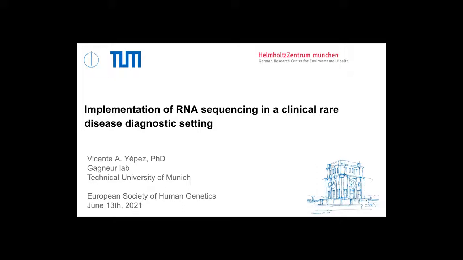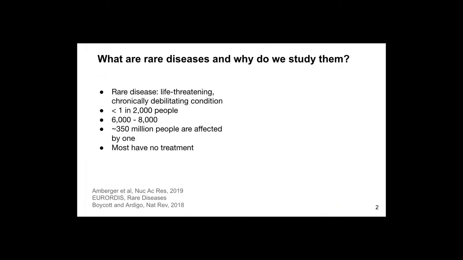Welcome to my talk where I will discuss how we have implemented RNA sequencing in a clinical rare disease diagnostic setting. So first of all, what are rare diseases? They are defined as life-threatening, chronically debilitating conditions. In order to be called rare, they have to affect less than 1 in 2,000 people. There exist between 6 and 8,000 of them, and collectively they affect more than 350 million people worldwide.